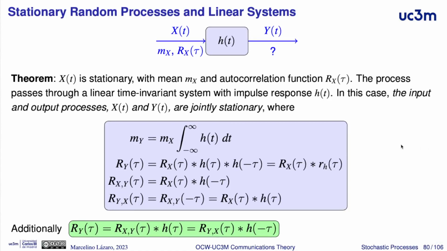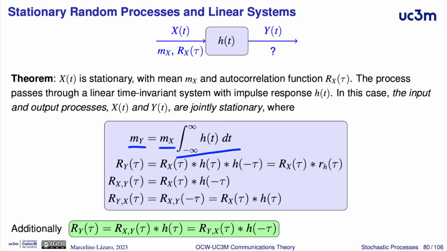In the time domain, the mean of the output random process, the mean of y, is equal to the mean of x times the integral of h of t, the integral from minus infinity to plus infinity of the impulse response of the linear system.